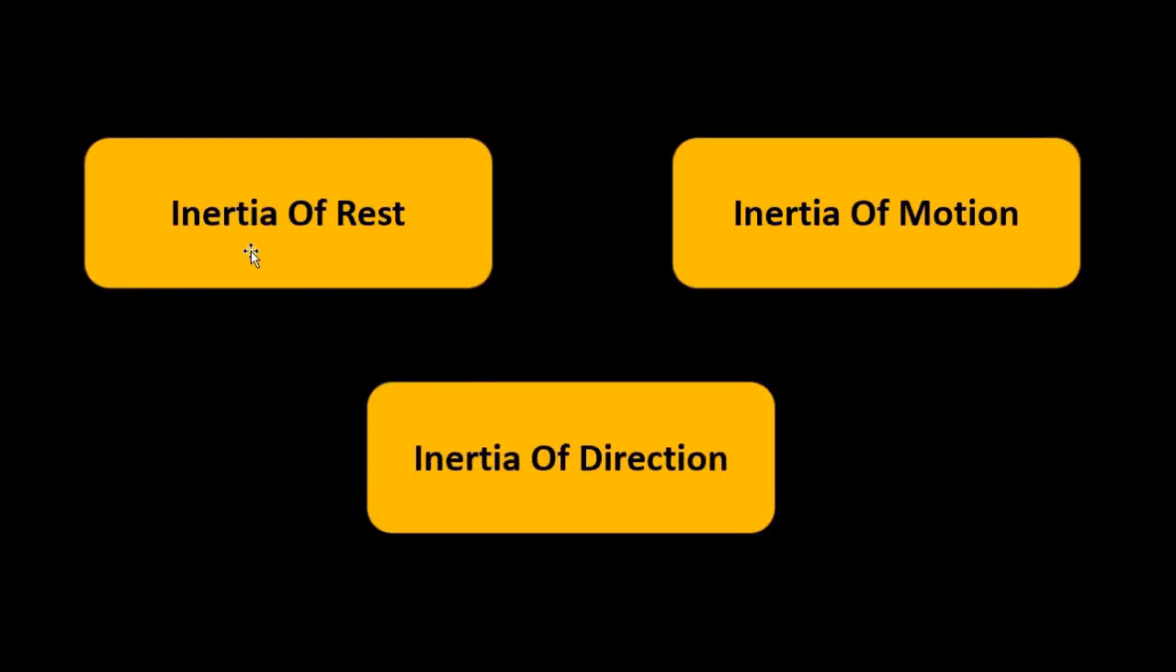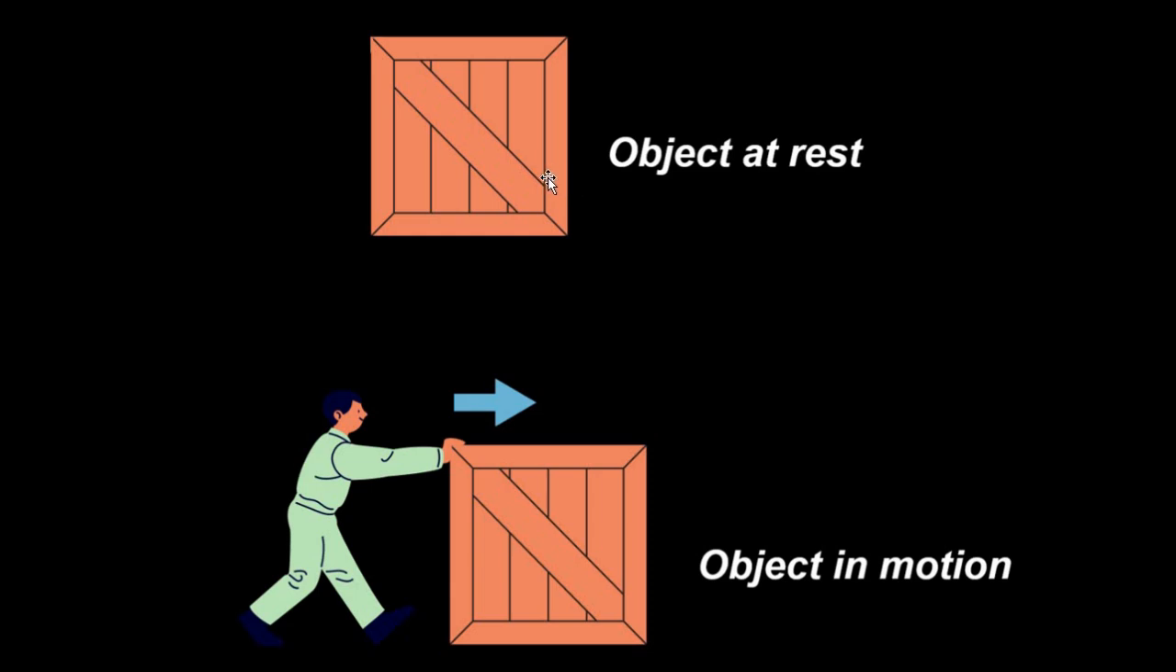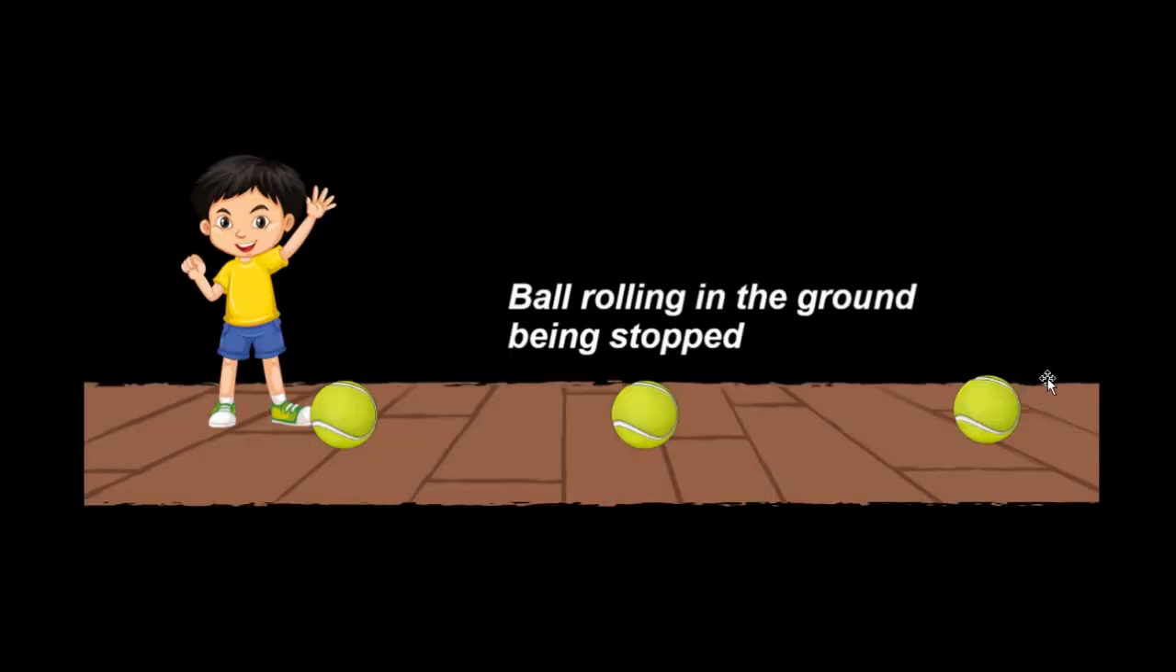Inertia of rest is the property of a body: suppose it is at rest, it will continue to remain at rest. If some external force is applied, then it will get into motion. It will move with a certain velocity. And if an object is in motion, moving with a certain uniform velocity in a straight line, unless and until an external force is applied to stop it, it will continue to do so.